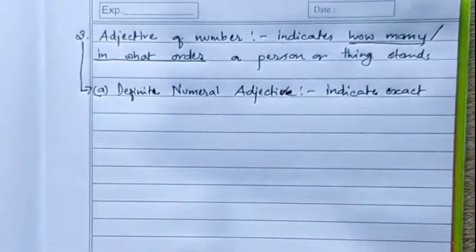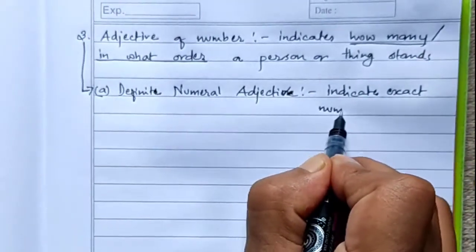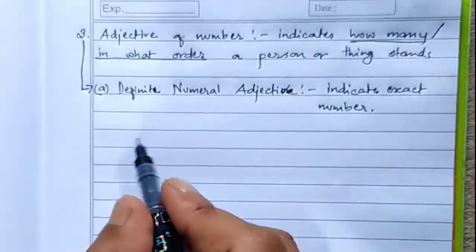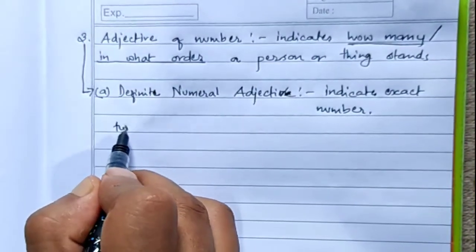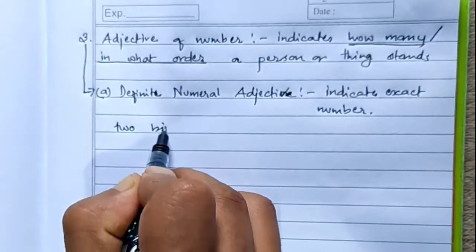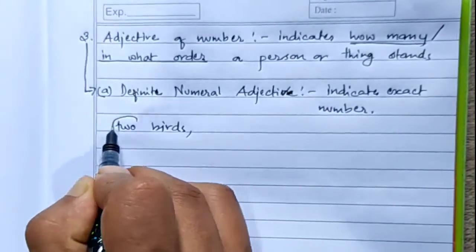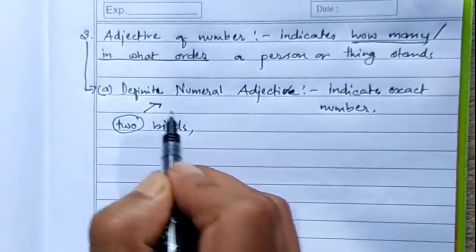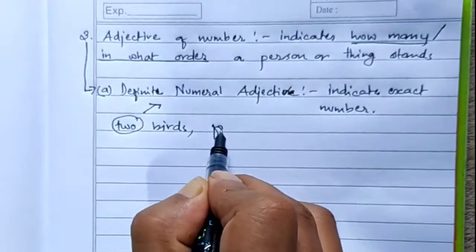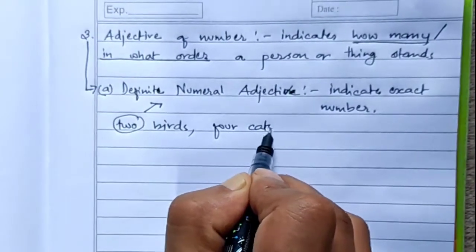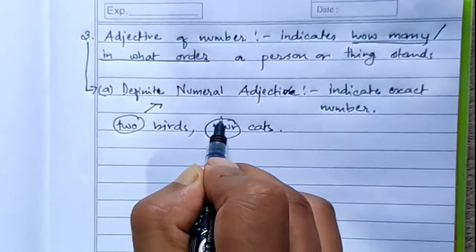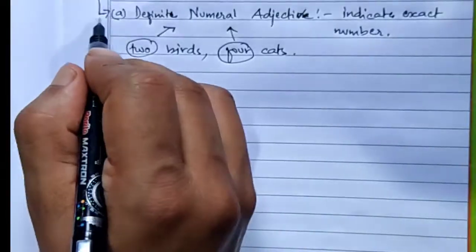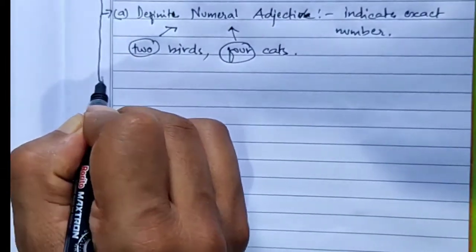It gives the exact number. So if I say here 2 birds, 2 is a definite numeral adjective, and if I write here 4 cats, 4 is a definite numeral adjective.